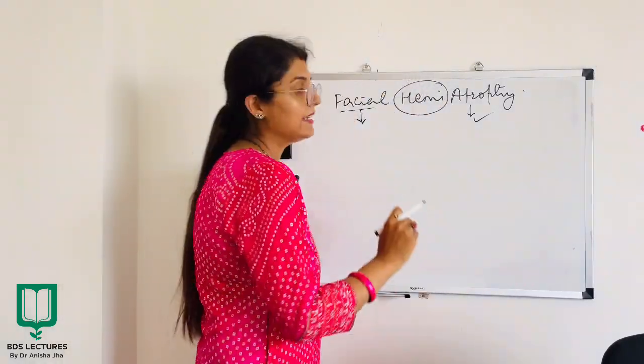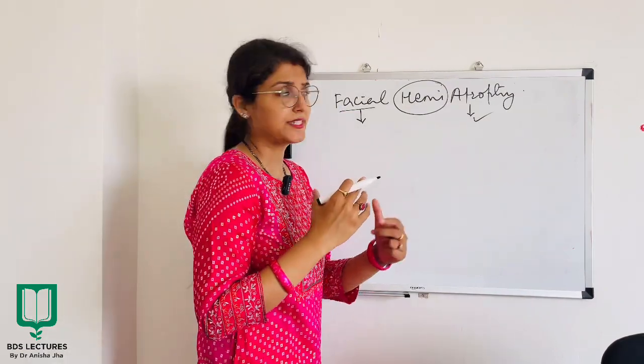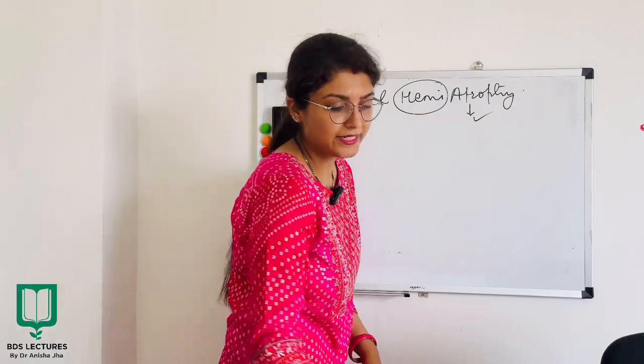Now, basically, as I told you, it is confined to one side of the face. Since it is hemi, unilaterally it is involved, right?